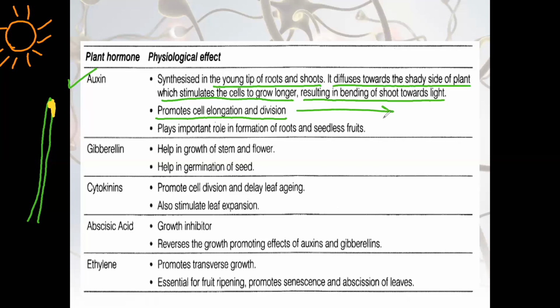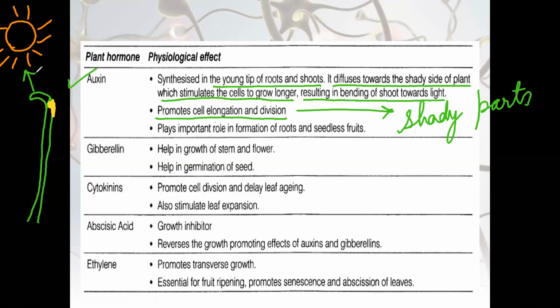This will lead to bending of the shoot towards the sunlight. It is a type of movement towards the light, which we will learn later on.